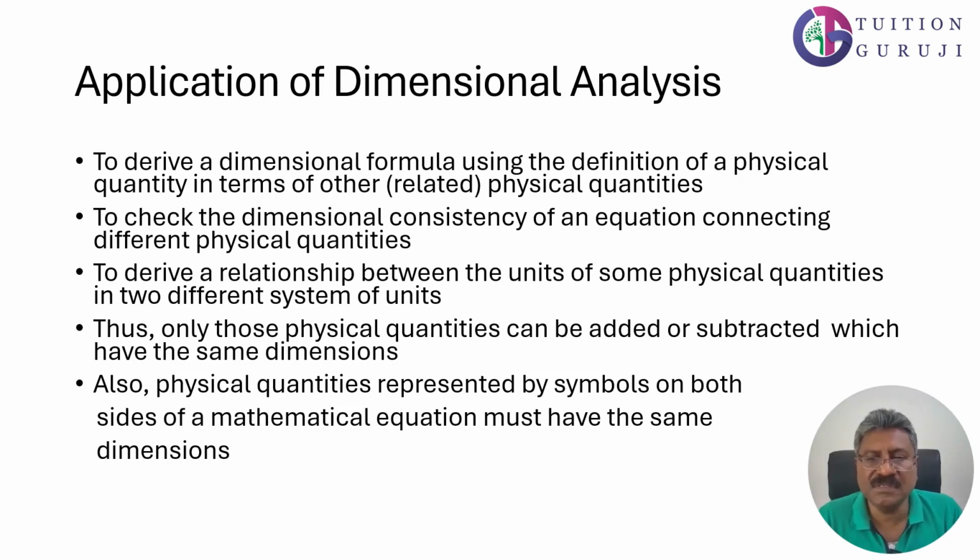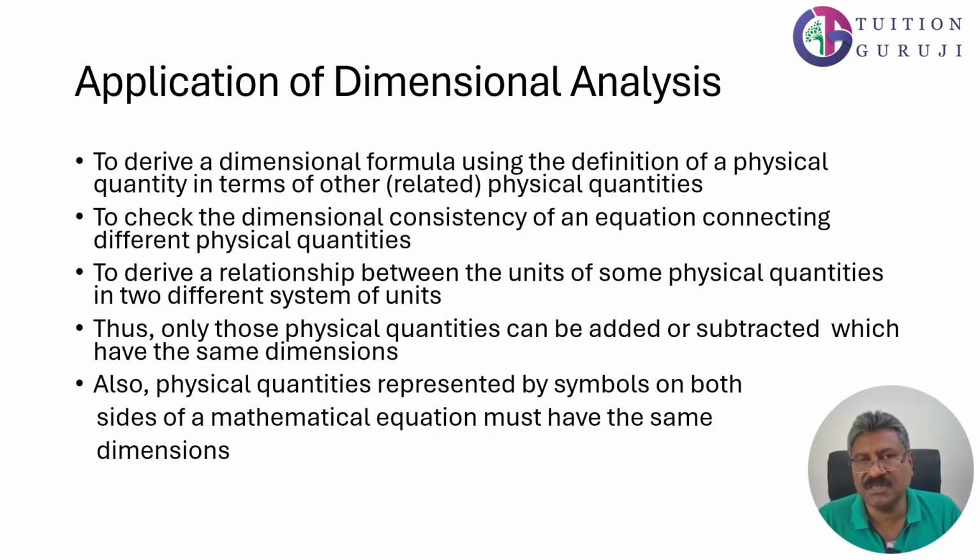It can also be used to check the dimensional consistency of an equation connecting different physical quantities, once it is formed. Dimensional consistency means that if it's an equation with multiple terms which can be added or subtracted, then each of the terms should have the same dimension.